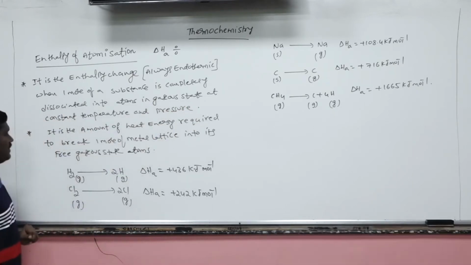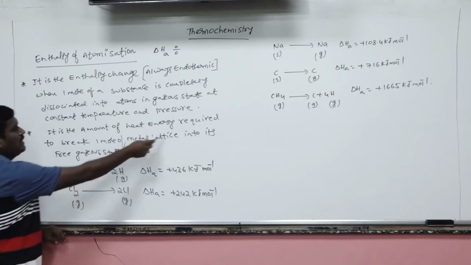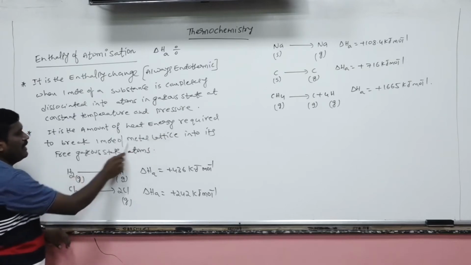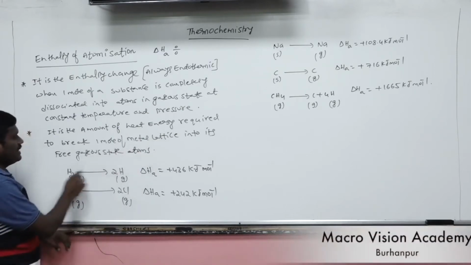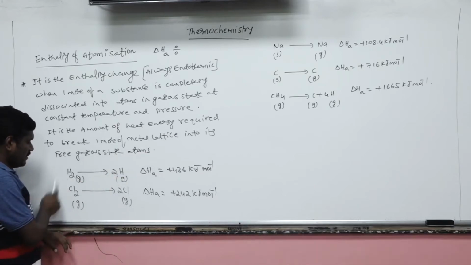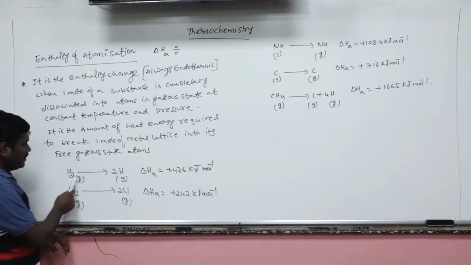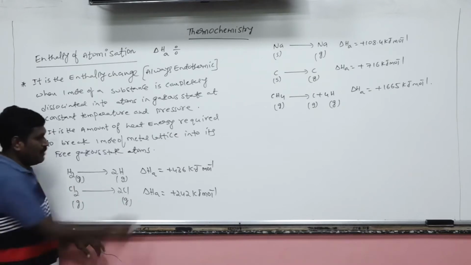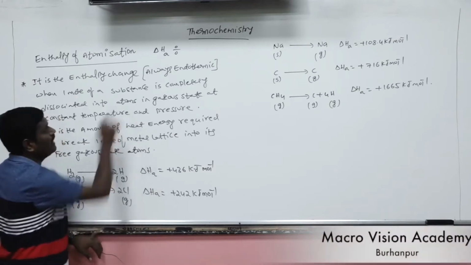It is also referred to as the amount of heat energy required to break 1 mole of a metal lattice into free gaseous state atoms. Let's suppose hydrogen gas is there, 1 mole, or chlorine gas. To dissociate it into constituent atoms, the amount of heat energy required is called the enthalpy of atomization.